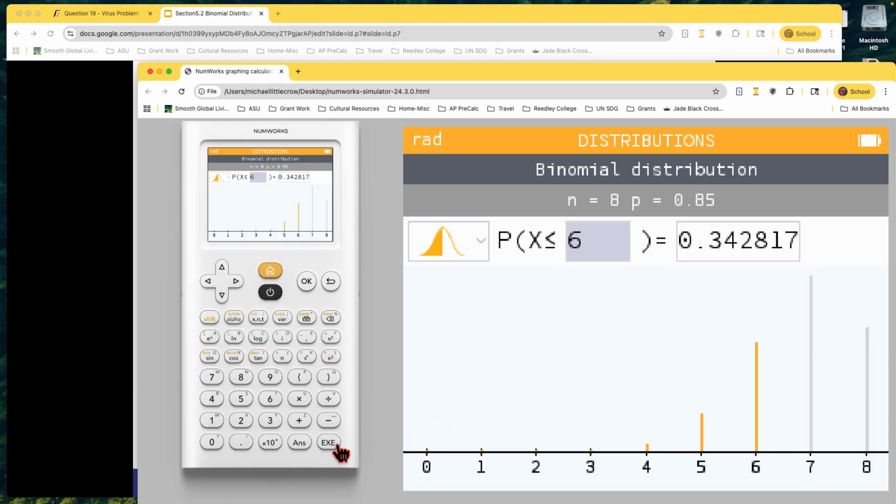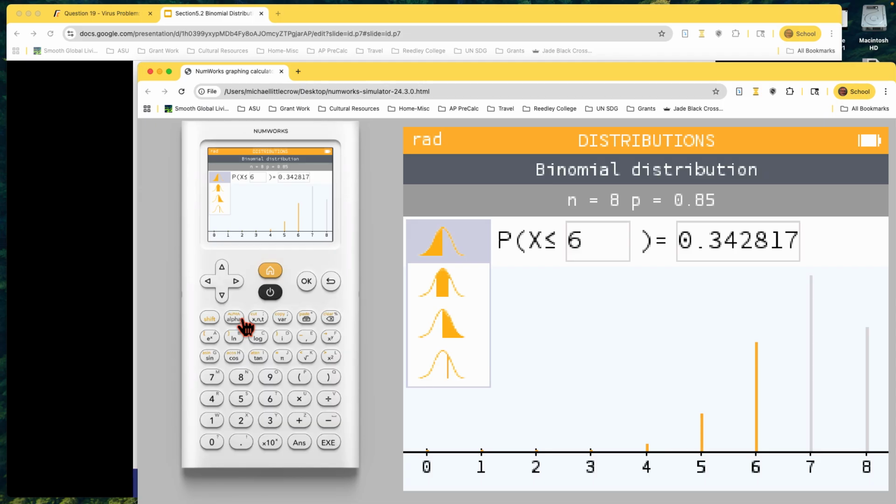That's why I like this calculator. It's got the visuals down here with the graph. And again, you see these are very low probabilities. It's very unlikely that he would only have 1 success if there's an 85% chance of success with each one. Most likely to be up into here. And so yeah, there's a 34% chance of having 6 or fewer successes. Okay, so that makes sense how the tool works. Just remember, a lot of this is just getting used to using the tool and seeing where things are. It just drops down.